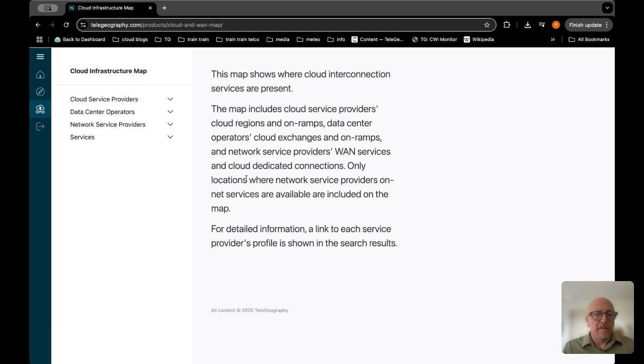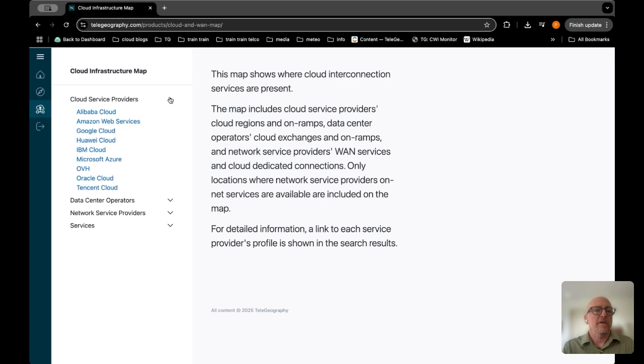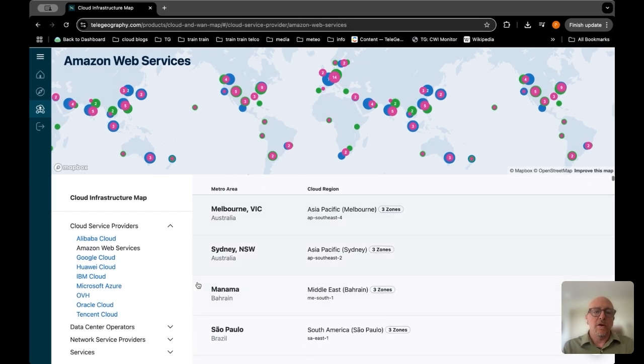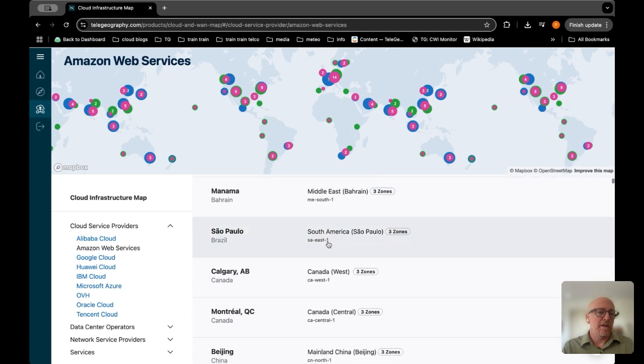Now in the map, this is a visualization of all the data sets. You can explore by the providers themselves, either the cloud service providers, the data center operators, network service providers, or the services. Let's take a look at Amazon, AWS. So here we have a map of the different parts of their cloud infrastructure, from cloud regions to local zones to on-ramps. And below are lists of the locations and some other information on the sites.